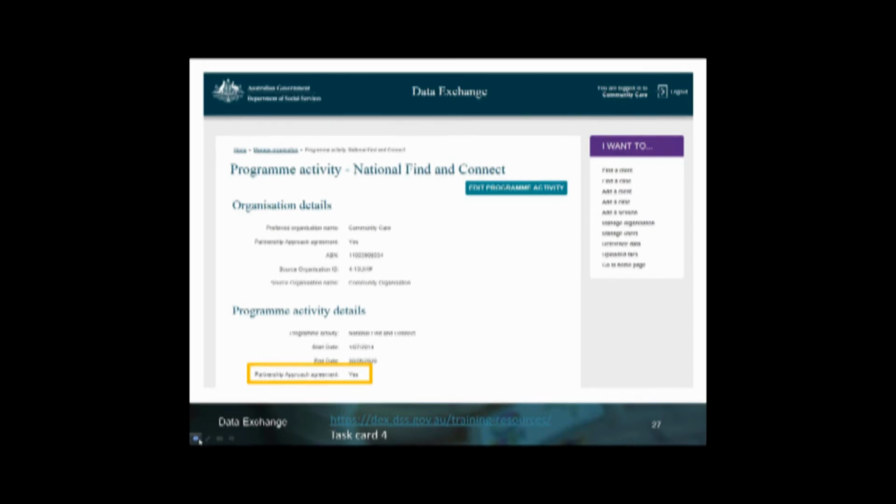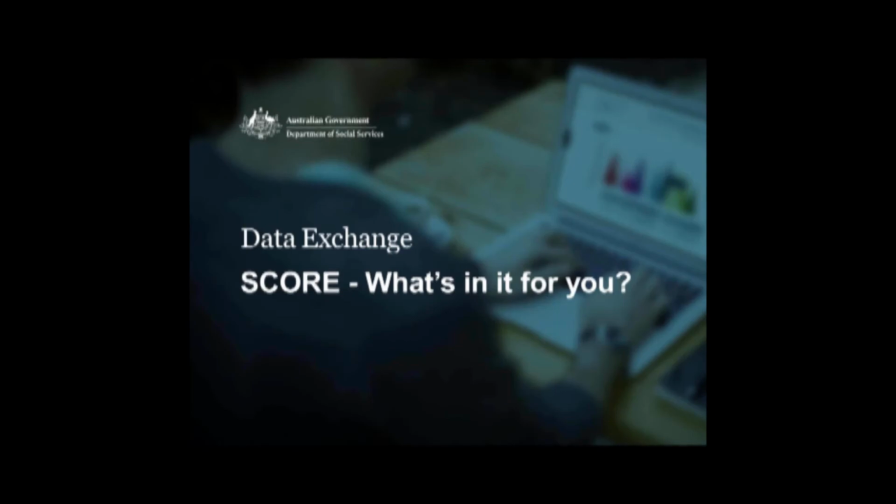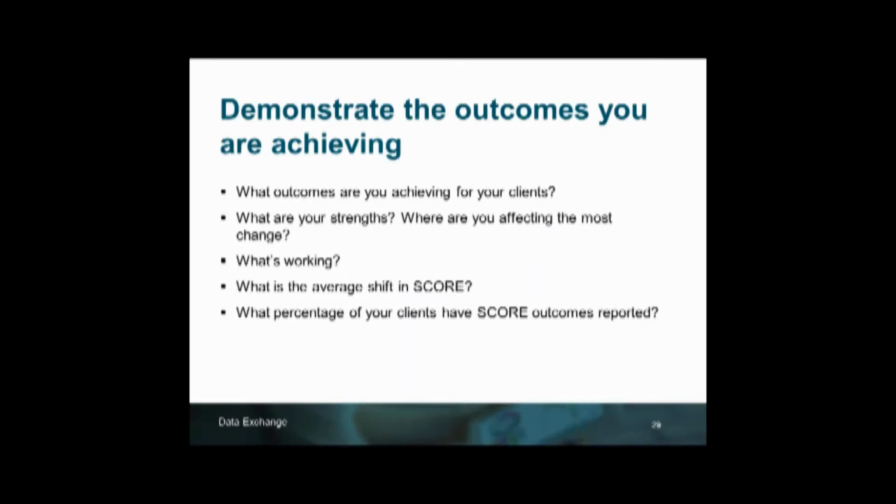So to opt in, you need to select Yes or change from No to Yes for the Partnership Approach Agreement at the organisational level and also the program activity level. So with SCORE, what's in it for you and your organisation? By reporting SCORE, you are able to measure the outcomes being achieved by your clients, and you will be able